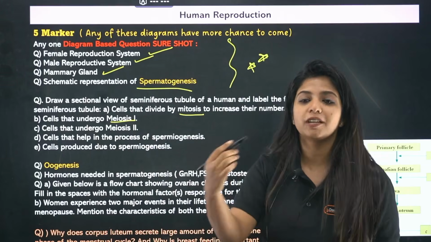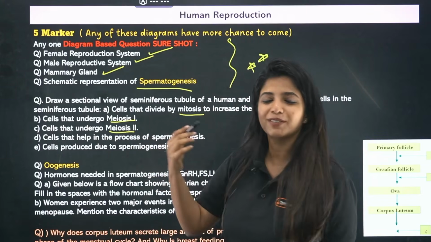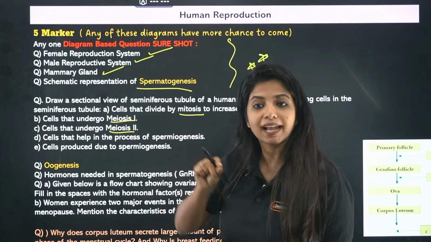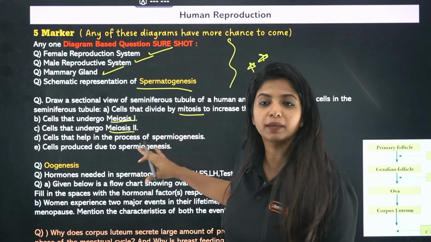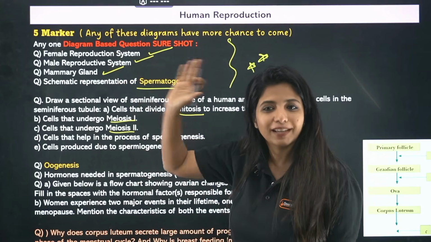you have to talk about primary spermatocyte. Okay, cell that undergoes meiosis 2, secondary spermatocyte. So we have to tag them. Only if you know spermatogenesis, you will be able to solve this question. That's why I'm telling you that it's important.